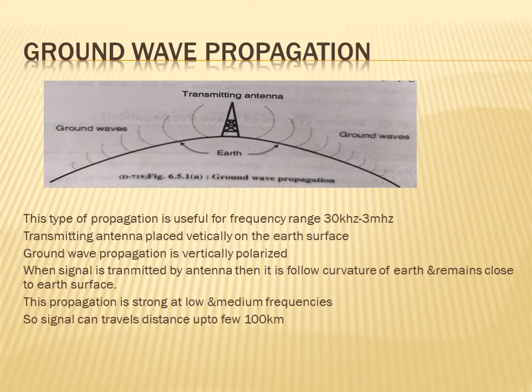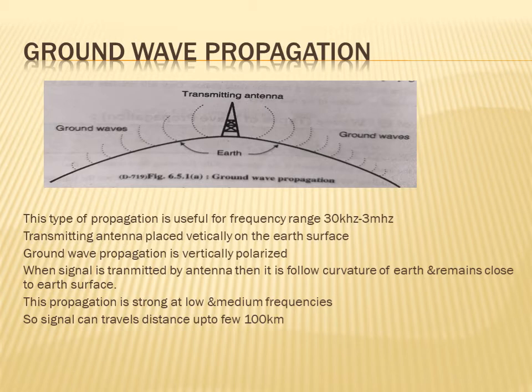So we see the explanation for this ground wave propagation. This type of propagation is useful for frequency range 30 kilohertz to 3 megahertz. In this, the transmitting antenna is placed vertically on the earth surface.